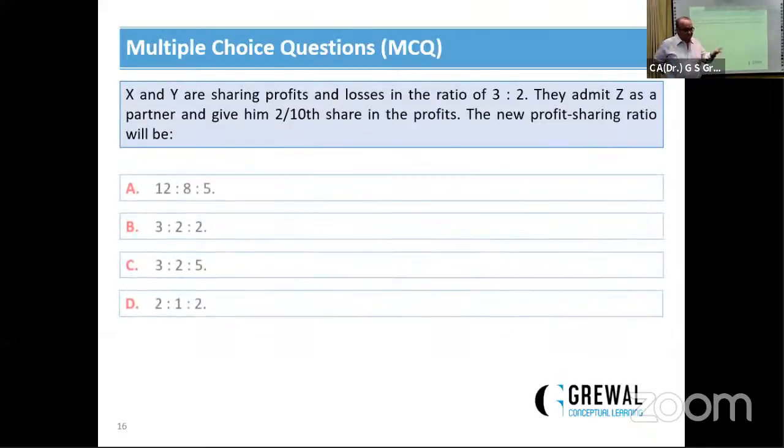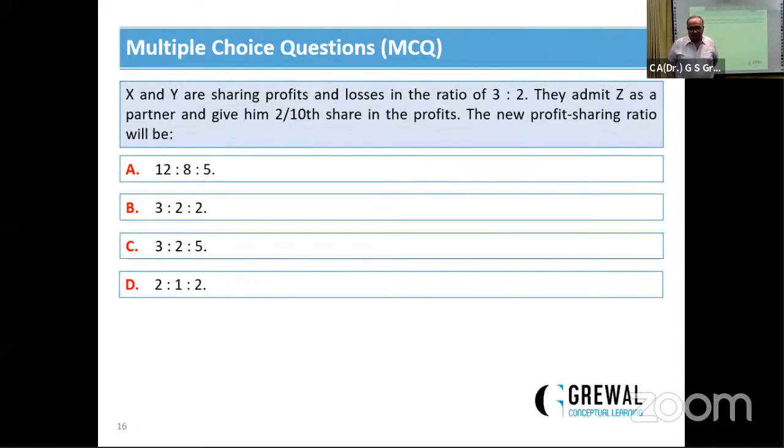Now next, X and Y are partners sharing profit in 3:2. They admit Z as a partner and give him 2/10 share in the profits. The new profit sharing ratio will be, now listen, बच्चों, Z's share is 2/10 or 1/5.